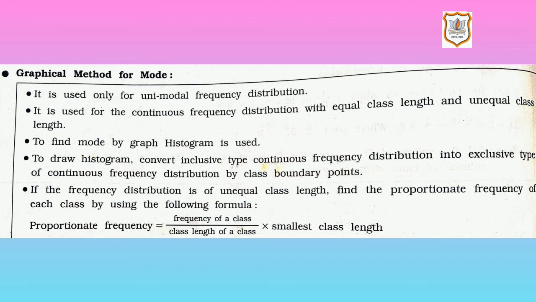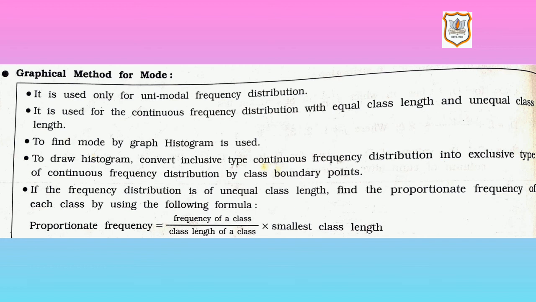Fourth point, to draw a histogram, convert inclusive type continuous frequency distribution into exclusive type continuous frequency distribution by class boundary points. So whenever you have to draw the histogram, you have to convert inclusive type continuous frequency into exclusive type of continuous frequency distribution with the help of class boundary points.